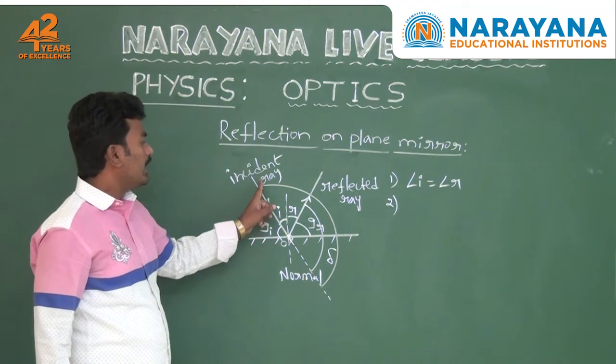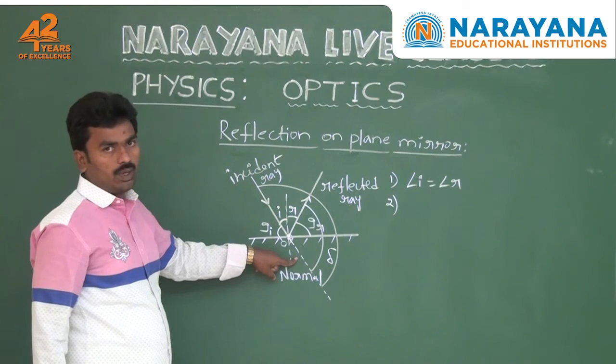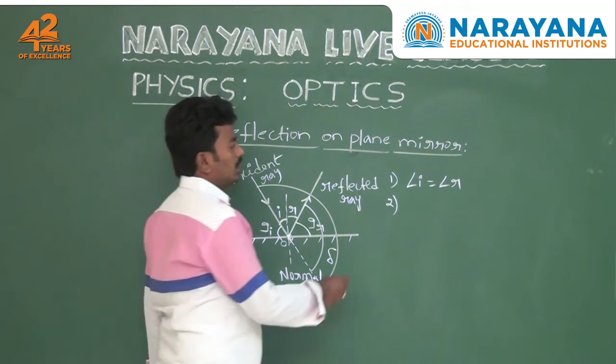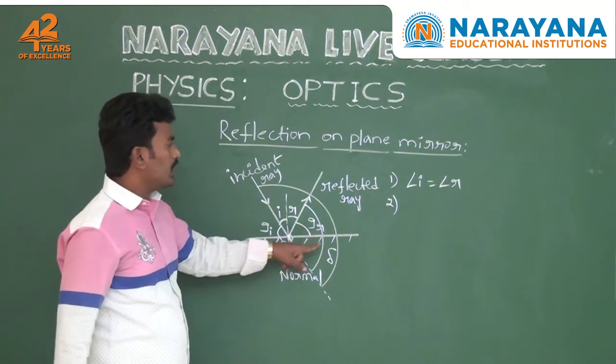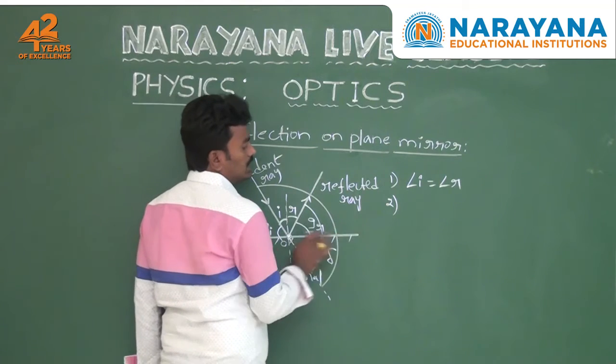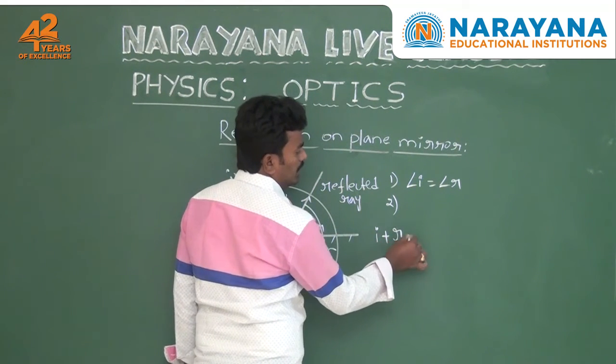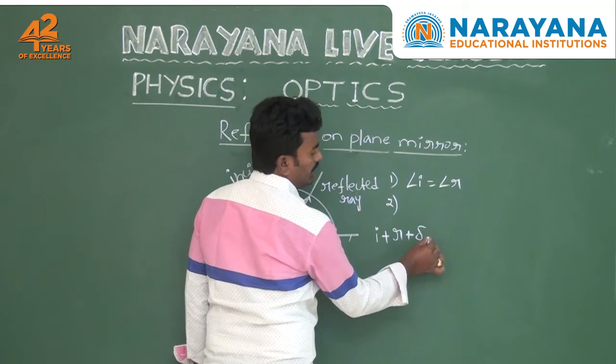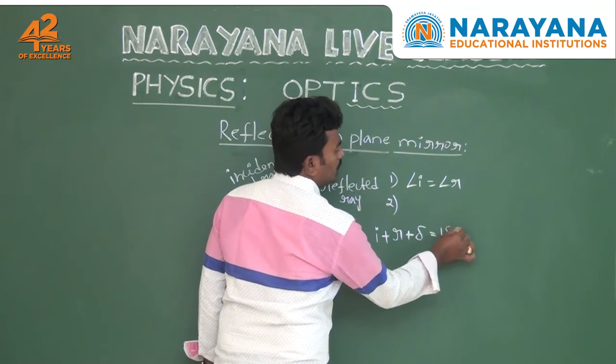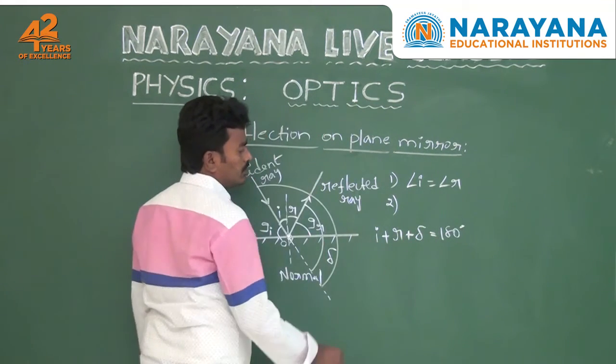Why? Because the angles on a straight line add up to 180 degrees. So the angle of incidence plus the angle of reflection plus the angle of deviation is equal to 180 degrees.